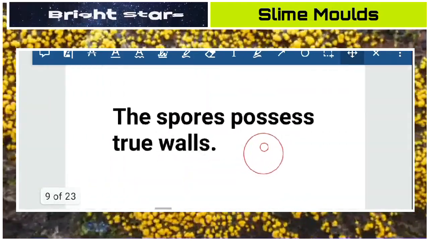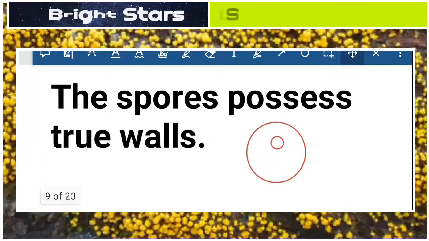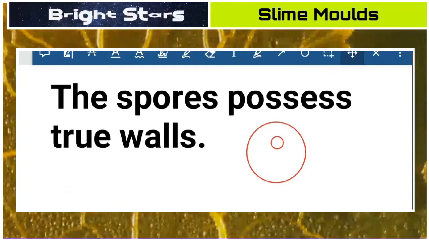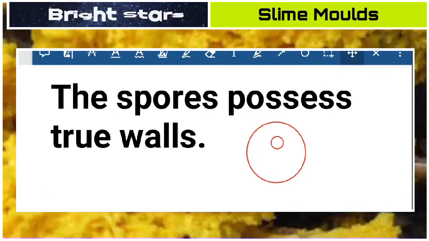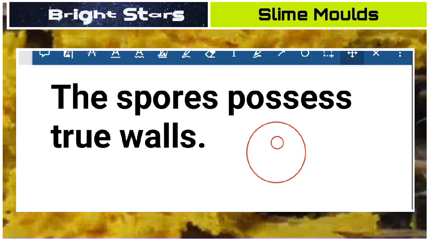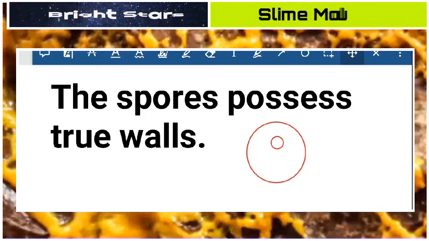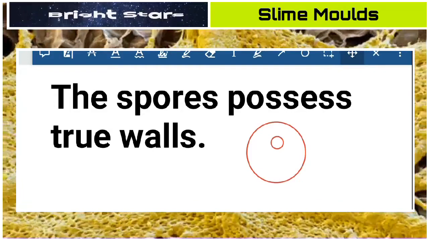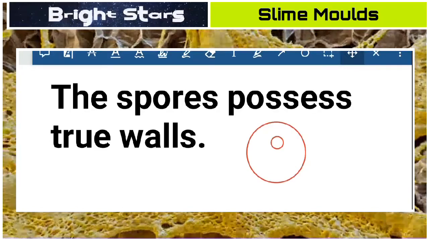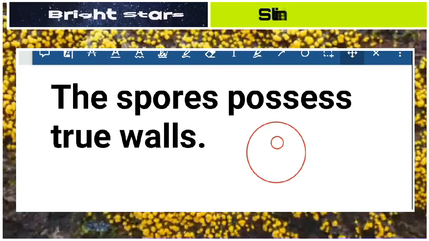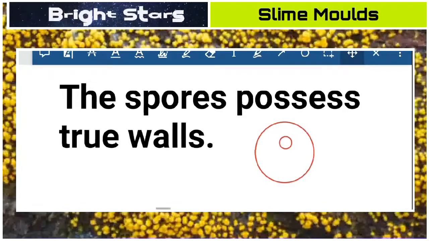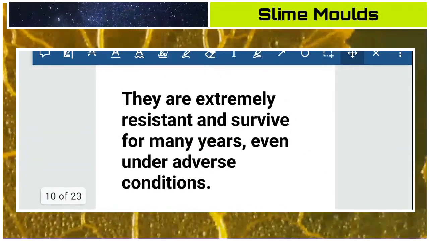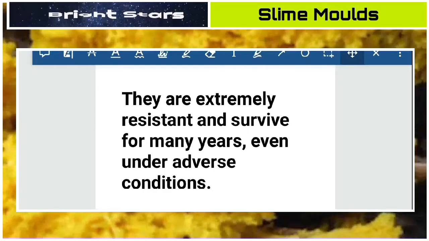Next, the spores possess true walls like this. The spores are surrounded by cellulose cell walls, whereas in the case of plasmodium, there is no cell wall, only plasma membrane. It looks like an amoeba. It can easily move on the surface of soil. But in the spore stage, cellulose cell walls, or true cell walls, will be formed. Very important point.